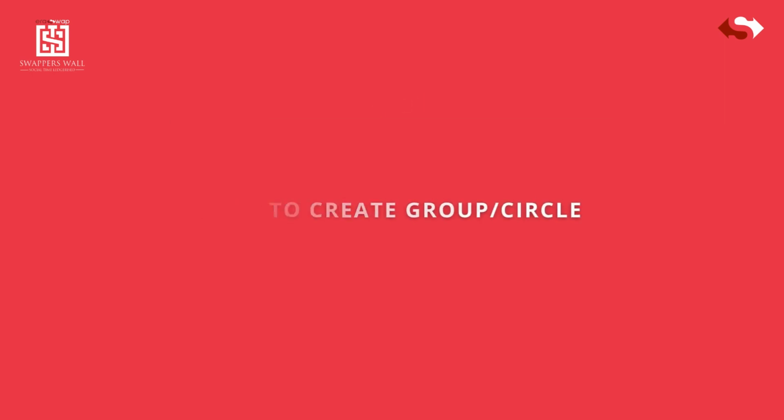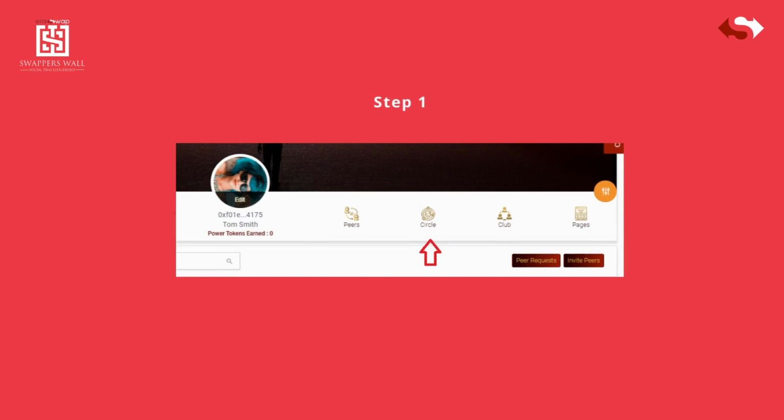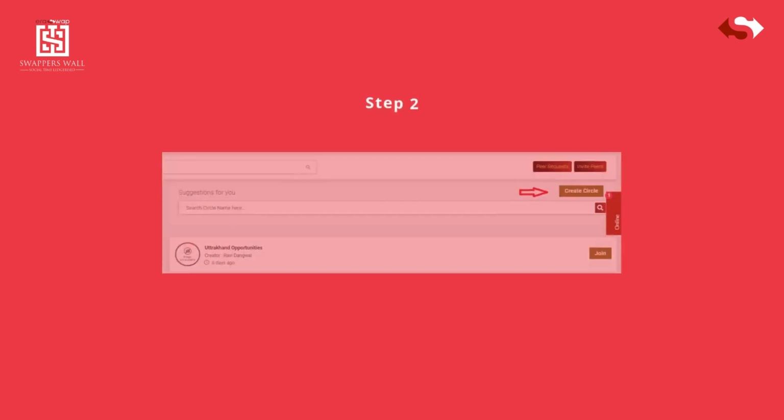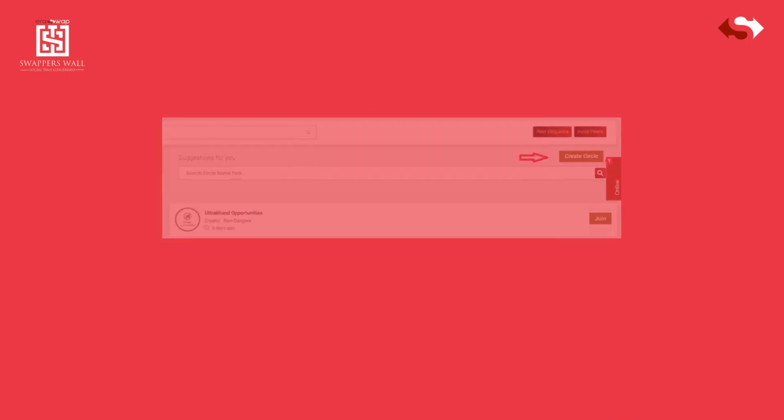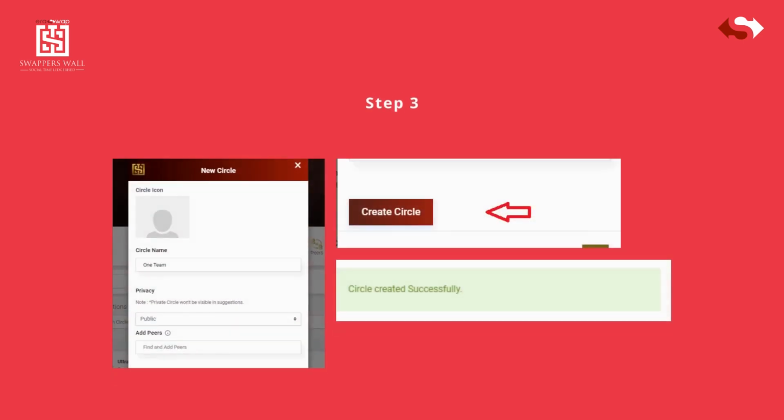How to create group, circle. Step 1, click on Circle. Step 2, to create your own group, click on Create Circle. Step 3, enter basic details like name and description of your group, set the group picture, and click on Create Circle button.